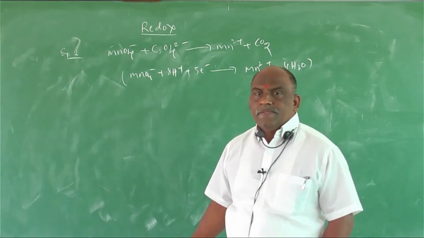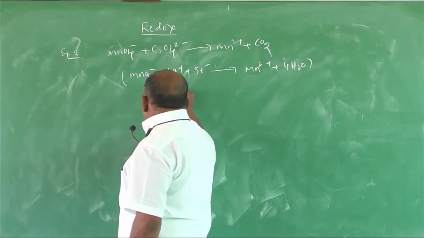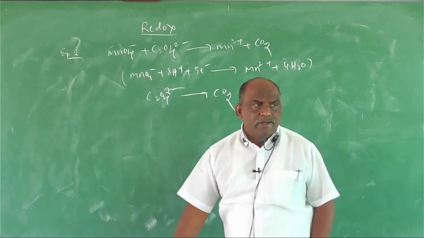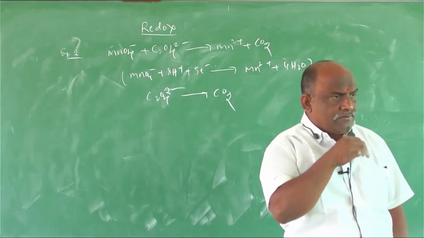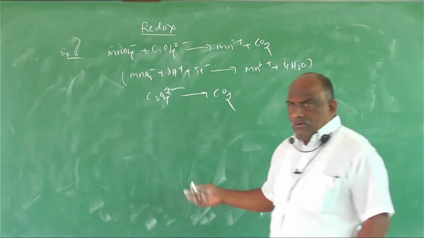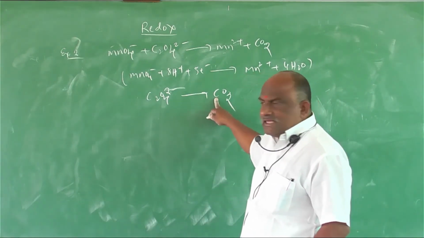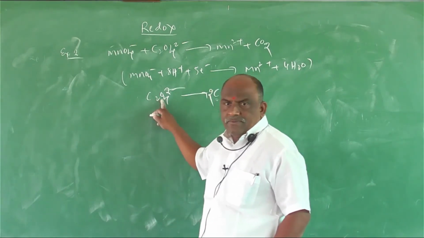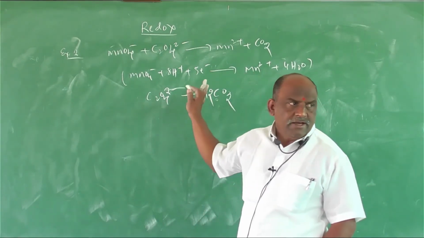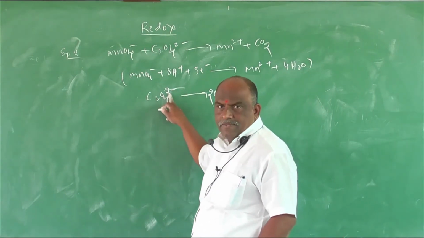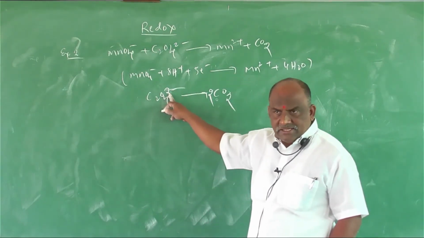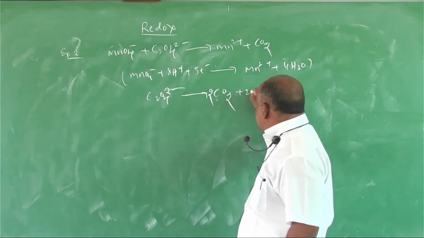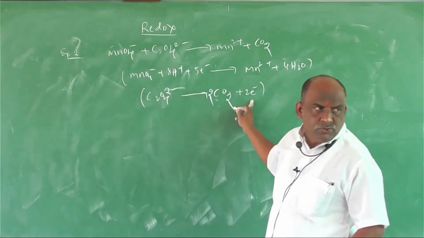Second one is C2O4 2 minus gives rise to CO2. How many carbons on the left side? 2. Right side? 1 carbon. So first balance carbon: 2 CO2. Carbon balanced. How many oxygens on the left side? 4. Right side? Done, it is total. How many charge? Minus 2. Better to take minus 2 electrons on this side. How many electrons on the right side? Plus 2 electrons.